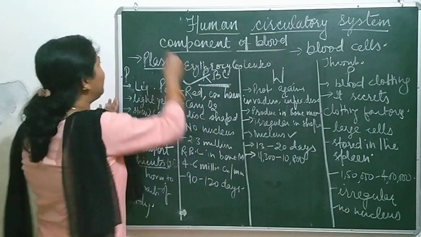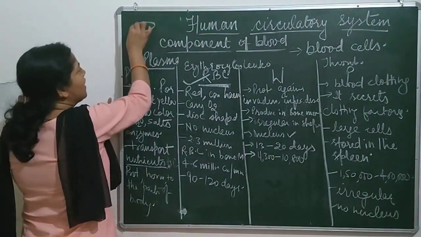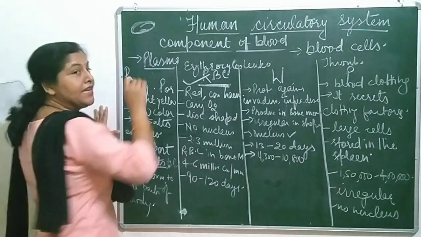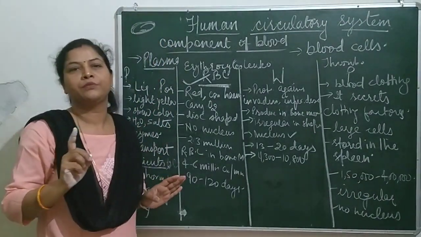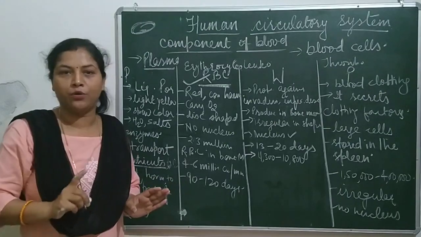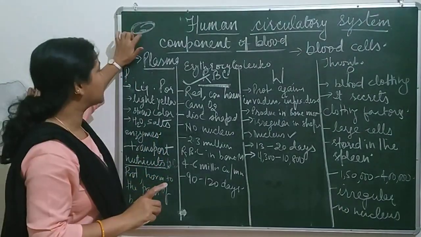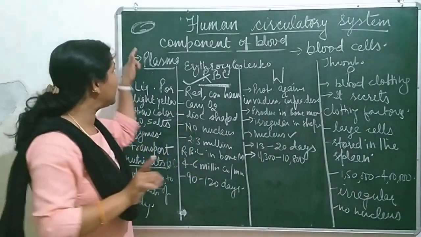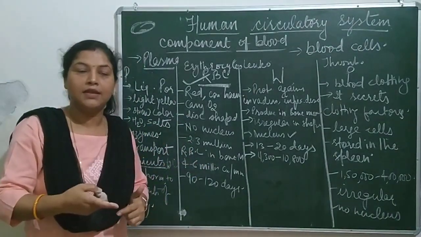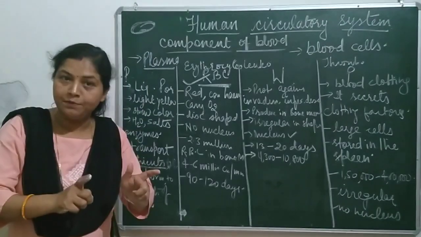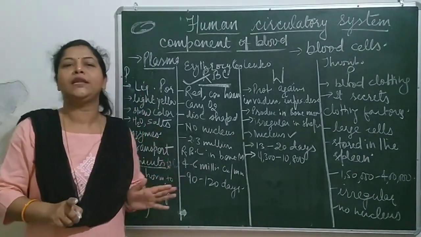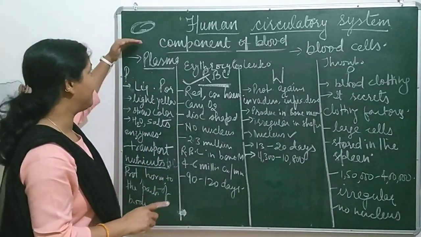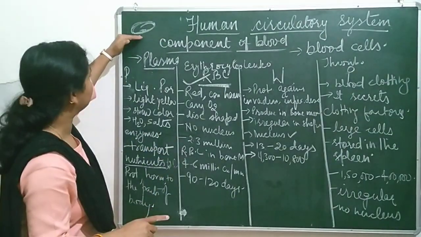Its shape is like a disc. It is a disc-shaped structure. It is formed in bone marrow. It is produced by bone marrow. And this disc-shaped cell has no nucleus. That is why it can carry more oxygen. And the lifespan of RBC is 90 to 120 days.